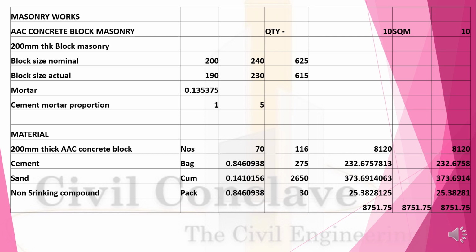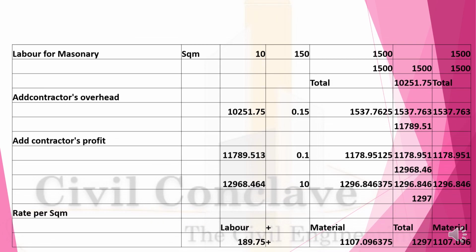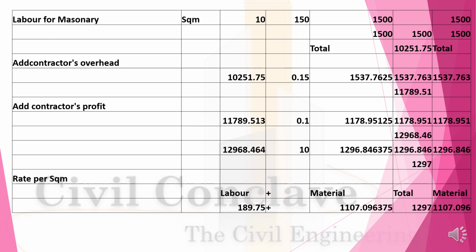Material: AAC block 70 numbers at the rate of 116 will be 8120. Cement 0.846 at the rate of 275 will be 232. Sand 0.141 at the rate of 2650 will be 373. Non-shrinkage compound 0.846 at the rate of 30 will be 25.38. So the material cost will be 8751.75. Labor 10 square meter at the rate of 150 will be 1500 rupees. The total material plus labor is 10,251.